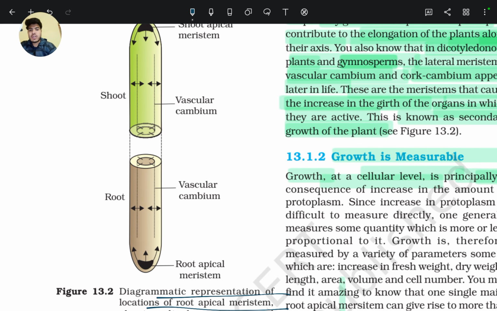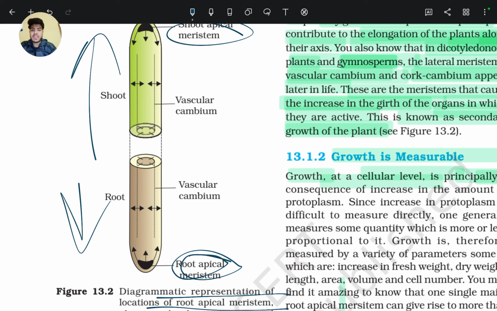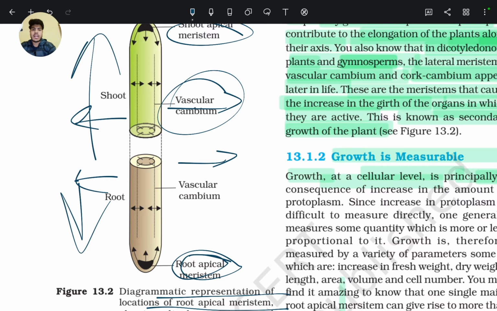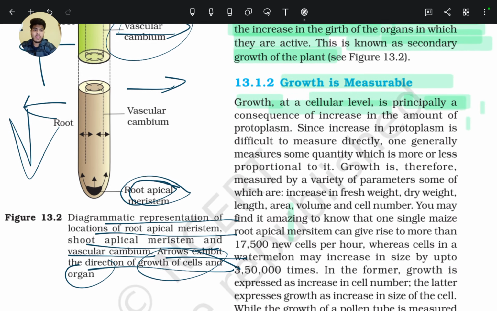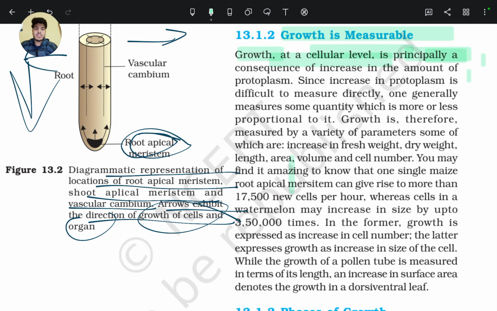Shoot apical meristem and root apical meristem increase the length of that organ, and vascular cambium increases the girth, or width, of the organ. Growth at the cellular level is principally a consequence of an increase in the amount of protoplasm.